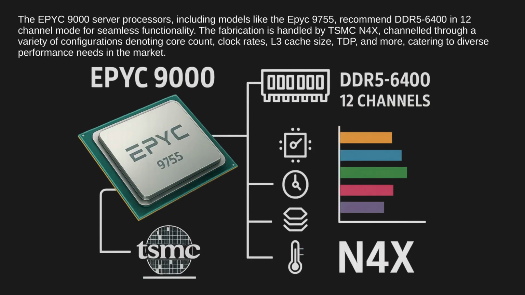The EPYC 9000 server processors, including models like the EPYC 9755, recommend DDR5 6400 in 12-channel mode for seamless functionality. The fabrication is handled by TSMC N4X, channeled through a variety of configurations denoting core count, clock rates, L3 cache size, TDP, and more, catering to diverse performance needs in the market.